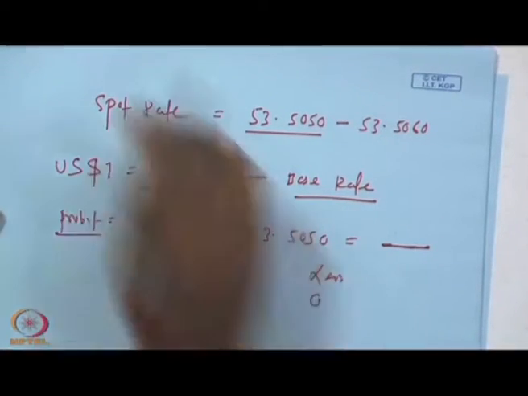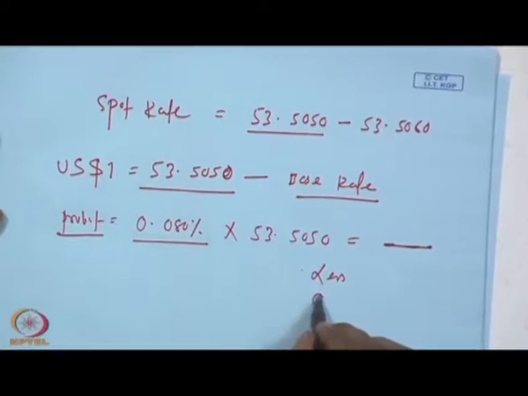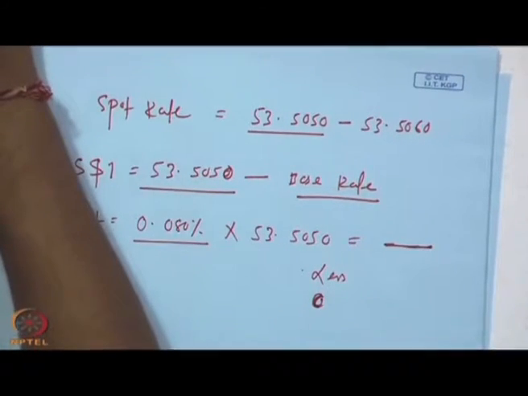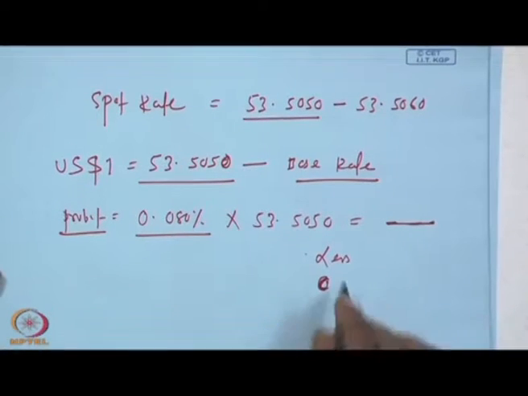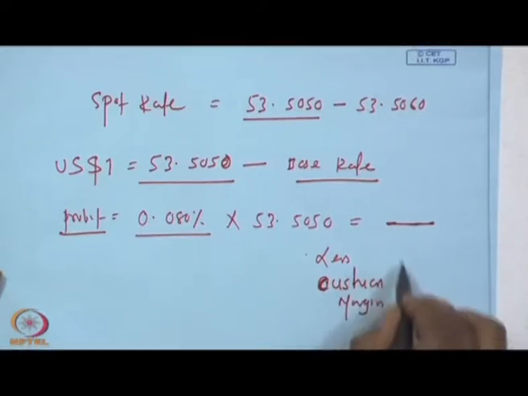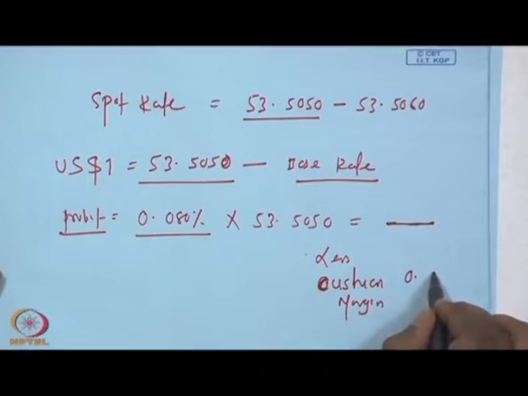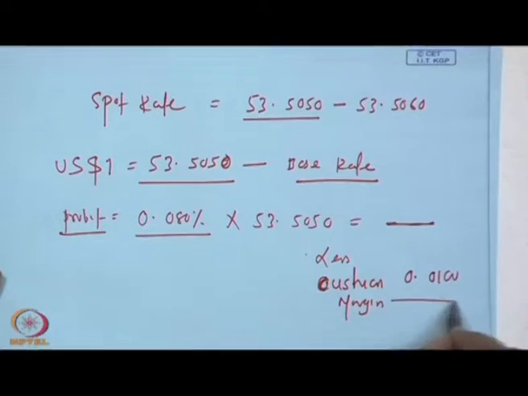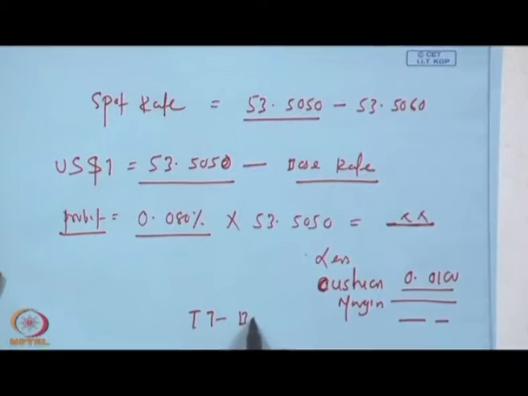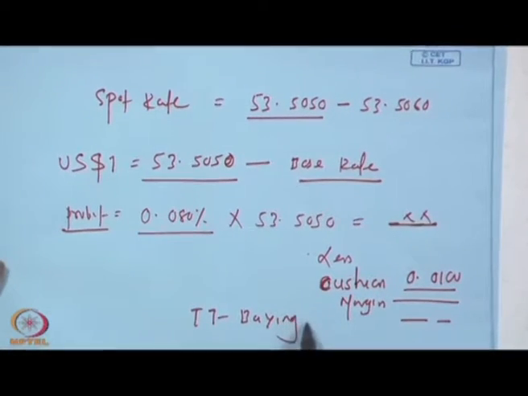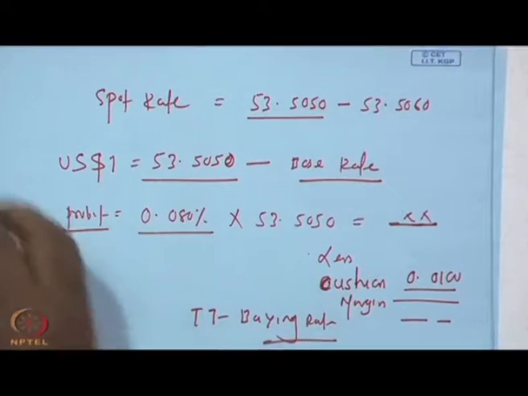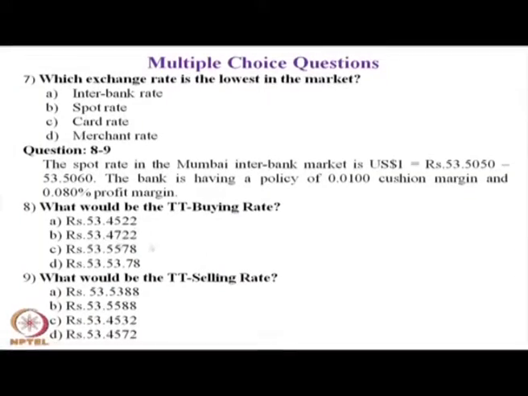The cushion margin is 0.010. Subtract the cushion margin from the applicable rate, 0.0100, and the rate that comes out is the final rate, called the TT buying rate.